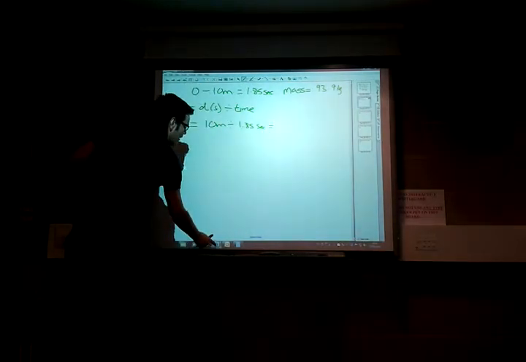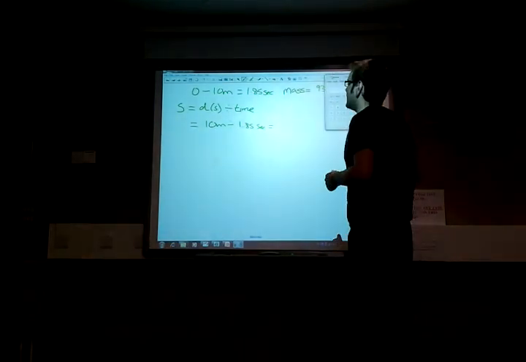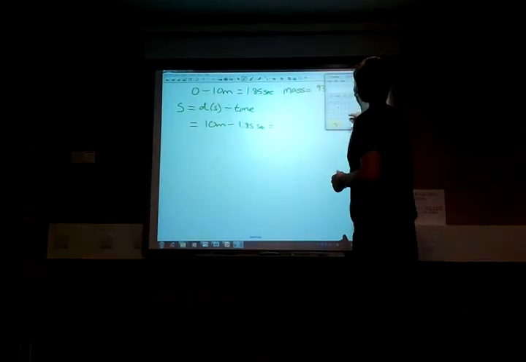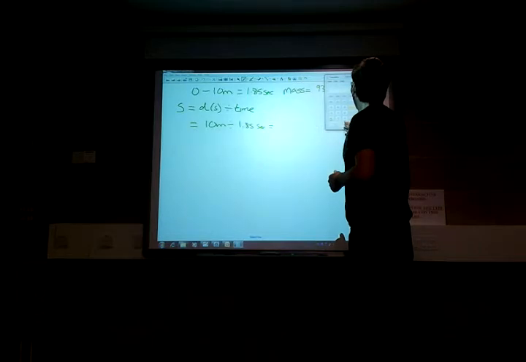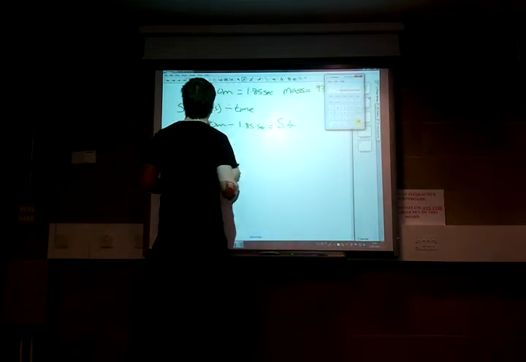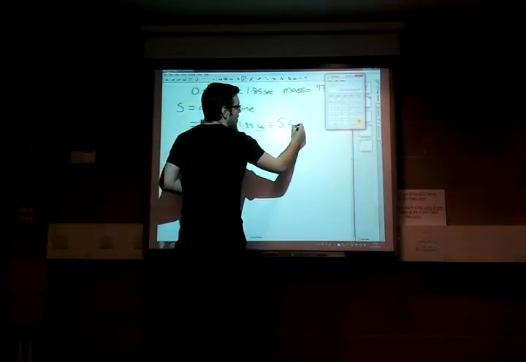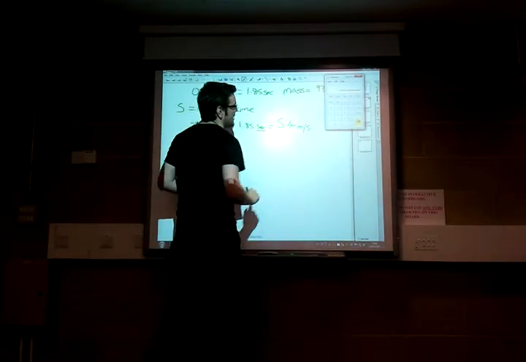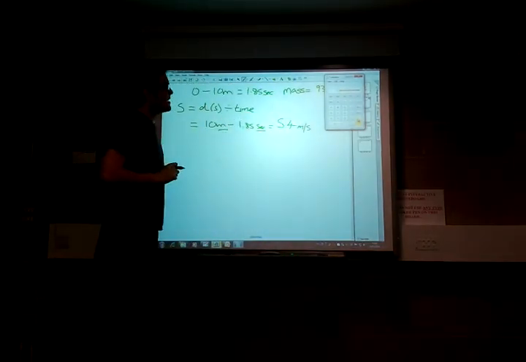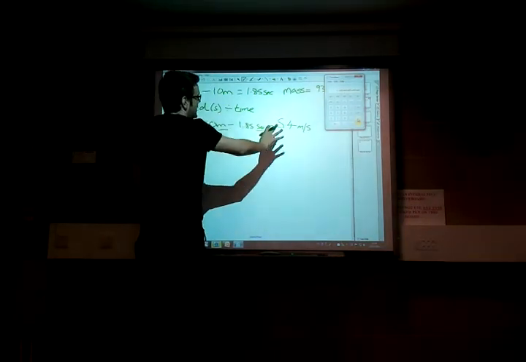Now, for those of you who are organised enough to have your calculators with you, I'm sure you're shouting at your computer to tell me the answer. I'm a little bit slower, but what we actually have is 5.4. Because this is in metres and this is in seconds, our answer unit will be metres per second. So that's his average speed over the 10 metres.